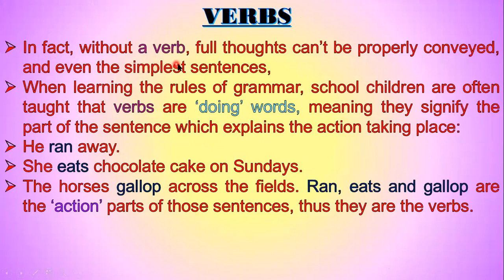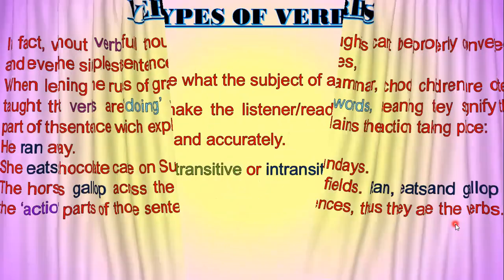In fact, without a verb, full thoughts can't be properly conveyed, even in the simplest sentences. When learning the rules of grammar, school children are often taught that verbs are doing words, meaning they signify the part of the sentence which explains the action taking place. He ran away. Ran is a verb. She eats chocolate cake on Sundays. The horses gallop across the fields. Ran, eats, and gallop are the action parts of those sentences, thus, they are the verbs.